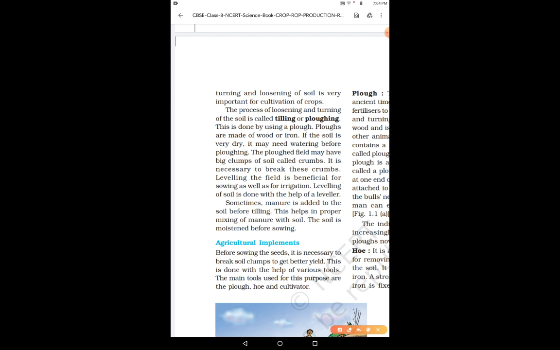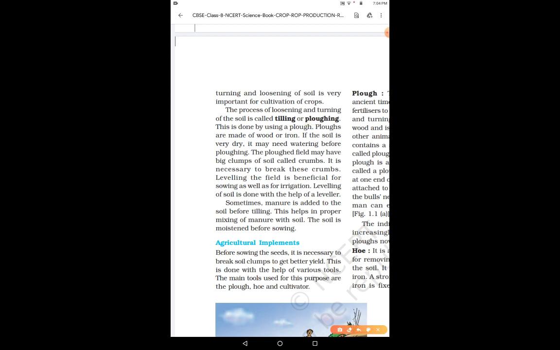Okay, I hope this preparation of soil is very much clear. So we learned about the advantages of turning and plowing. We learned about the turning and loosening, right? We learned about the process, that what is known as loosening and turning is known as tilling and plowing also, right? Plowing is done by plows, right? What is leveling?